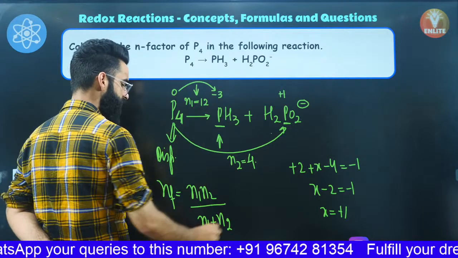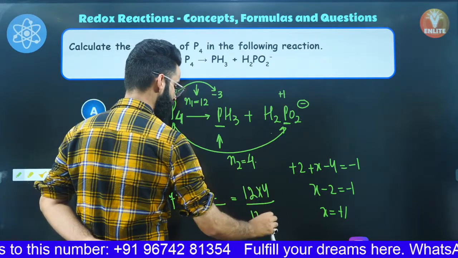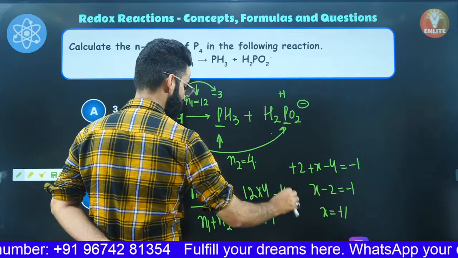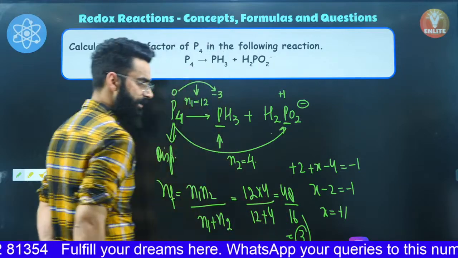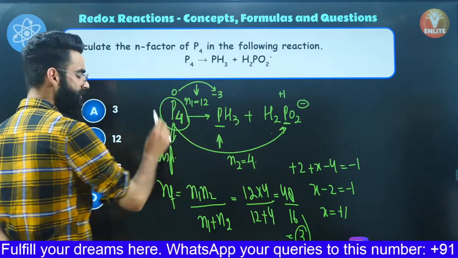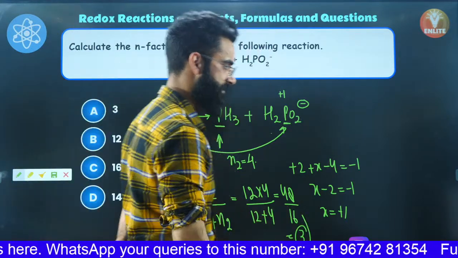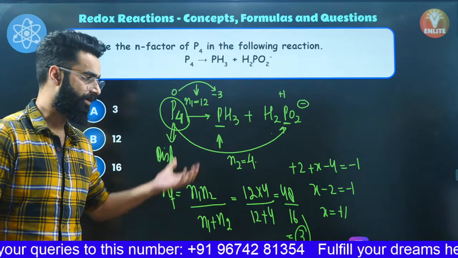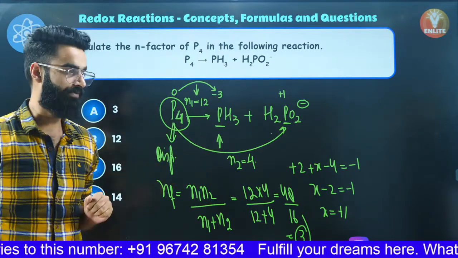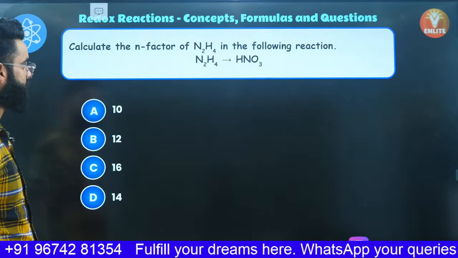So N1 you got, N2 you got. So N1 multiplied by N2 divided by N1 plus N2. So it comes out to be 48 divided by 16, and 48 divided by 16 comes out to be 3. So I must say in this particular reaction, the N factor of P4 is simply going to be 3, right? As simple as that. Well, if you got the N factor of P4, you can easily calculate its equivalent mass as well. Molar mass of the compound divided by N factor of the compound. Perfect. I'm sure you can easily solve these sort of questions.